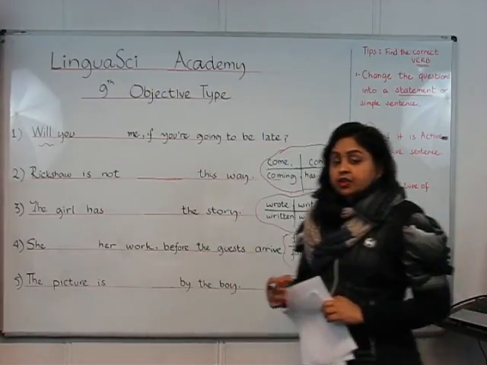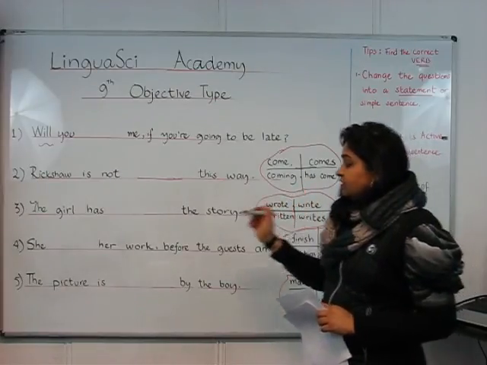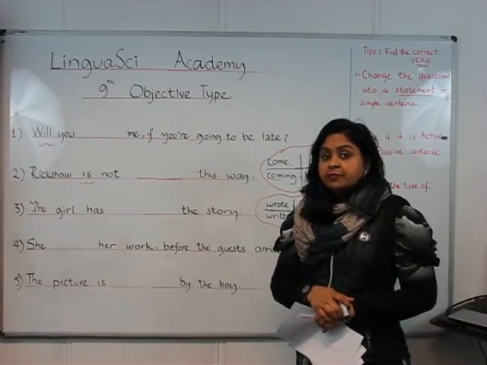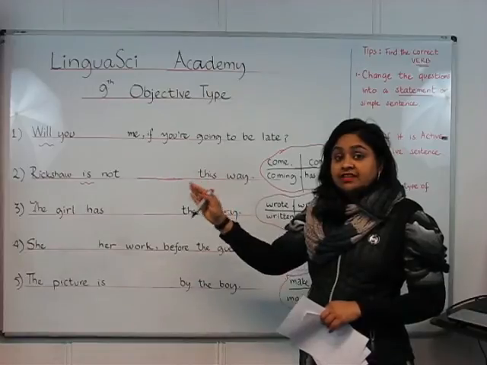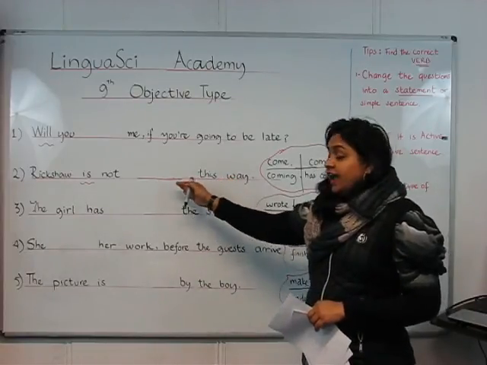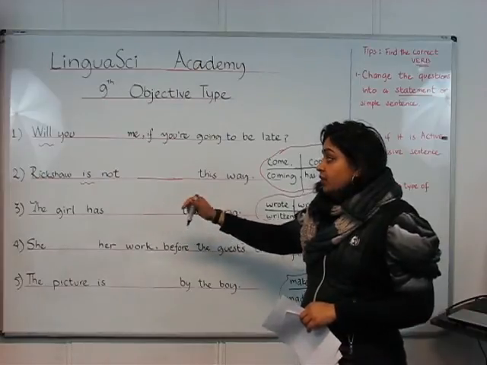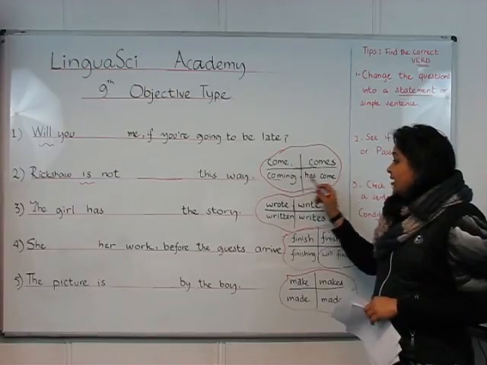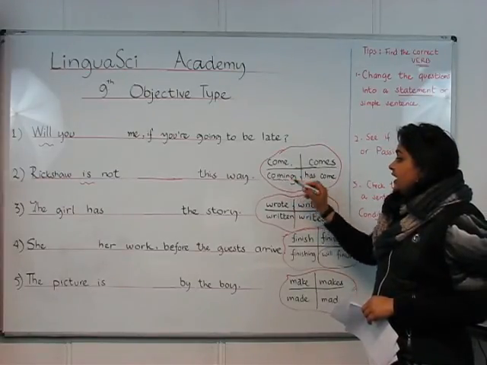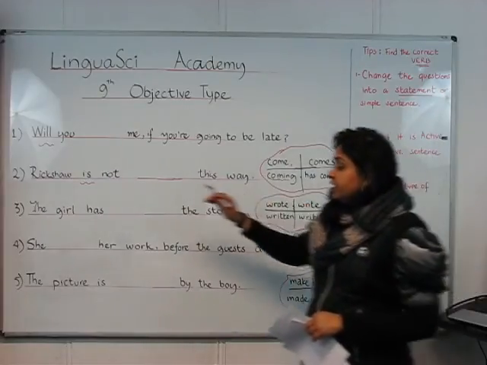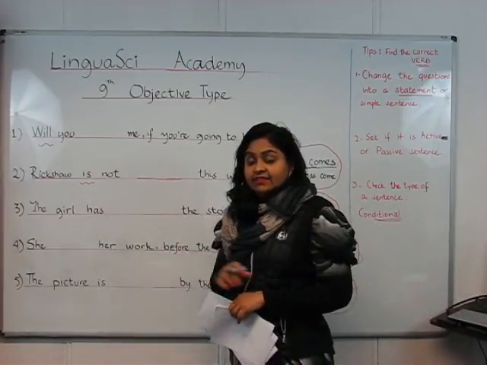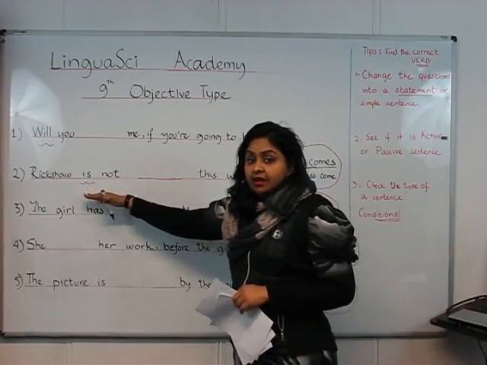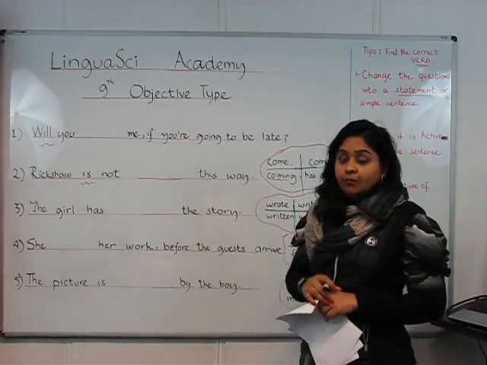Second example, rickshaw is not dash this way. Now, rickshaw is not, so the helping verb in this sentence is. And probably you know that this is the helping verb that determines which form of the action verb we are going to choose. We are given 4 options: come, comes, coming, has come. Now, coming is the correct option because wherever we see is, am and are in active, simple sentences, it is always followed by the ing form of the verb.